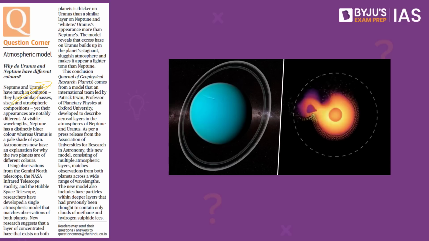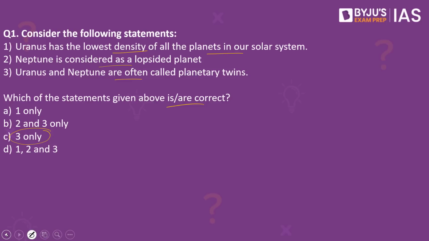Let us try and understand what these options are. The first option says Uranus has the lowest density of all planets in our solar system. This is a wrong statement, because it is not Uranus, but instead Saturn. Saturn is the second largest planet in the solar system.